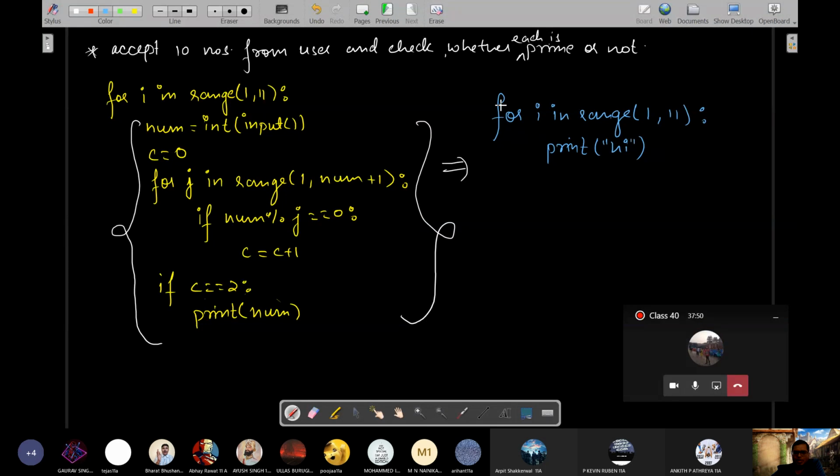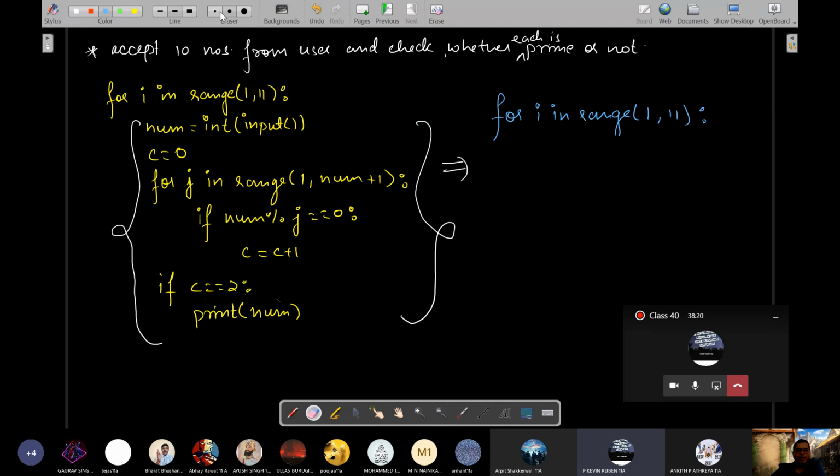Forget about this. Tell me only these two lines. Sir, it will print hi. How many times? 10 times. Okay. Now, if this is printing hi 10 times, that means this loop performs whatever is given inside it 10 times. Correct? Yes, sir.